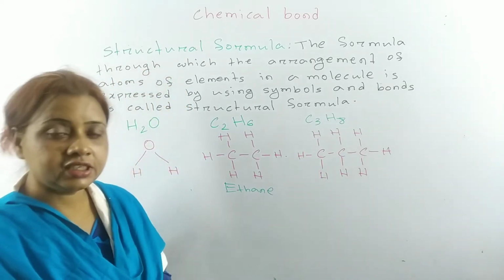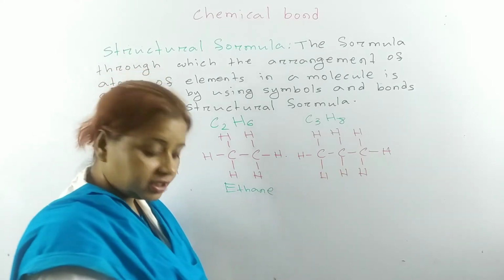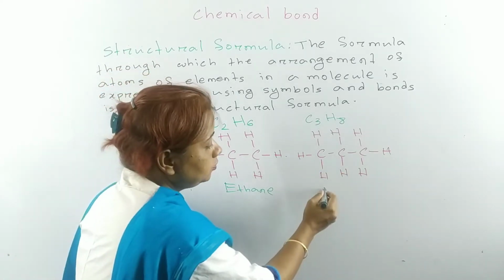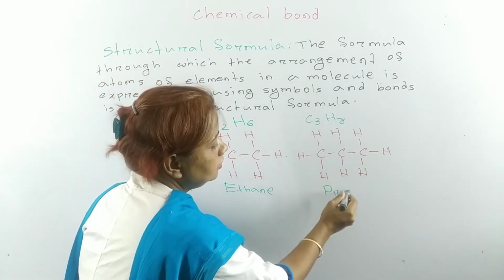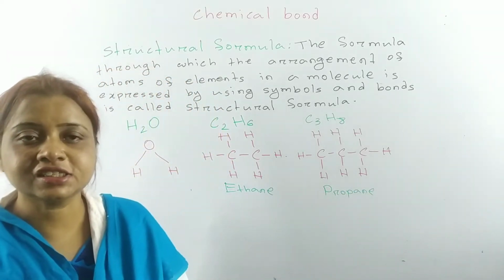Here are 3 carbon atoms and 8 hydrogen atoms. And what is the name of this compound? Propane. This is the system of writing structural formula.